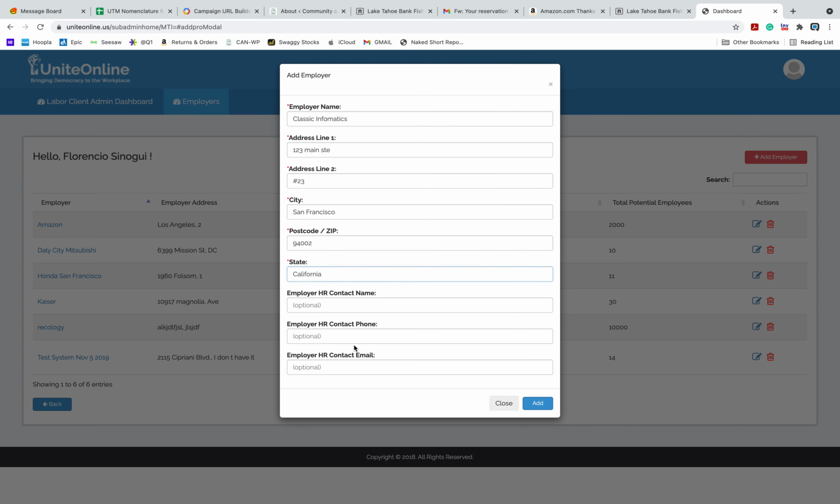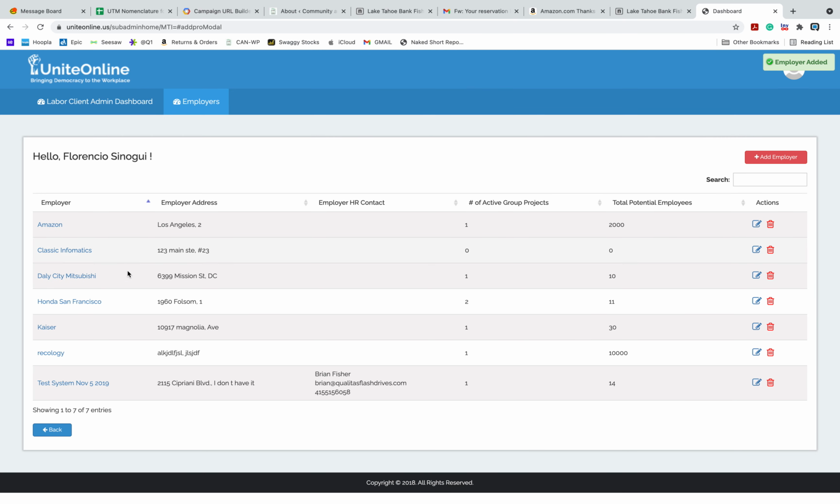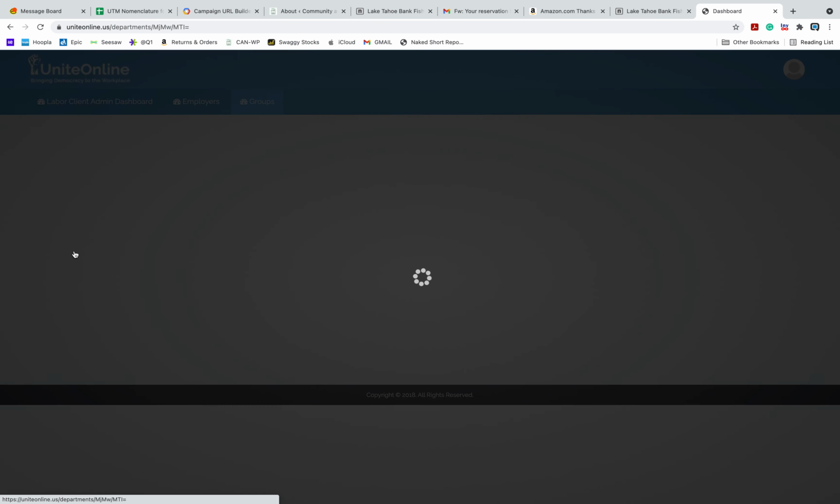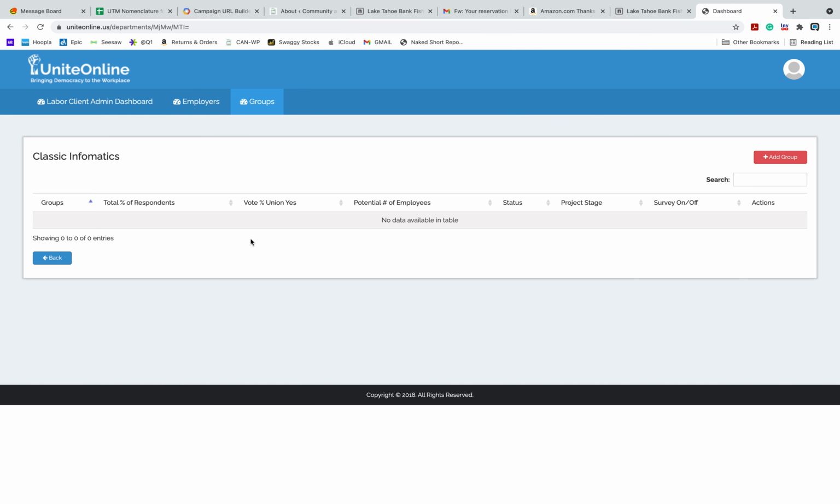No, and the rest of this stuff is just optional, which we don't need. So I'm going to add that employer. So now if we look, here we are, Classic Informatics. Now let me drill down here, just to make sure, because I haven't taken a look at this in a while. Okay, so within Classic Informatics, now I need to add a group.